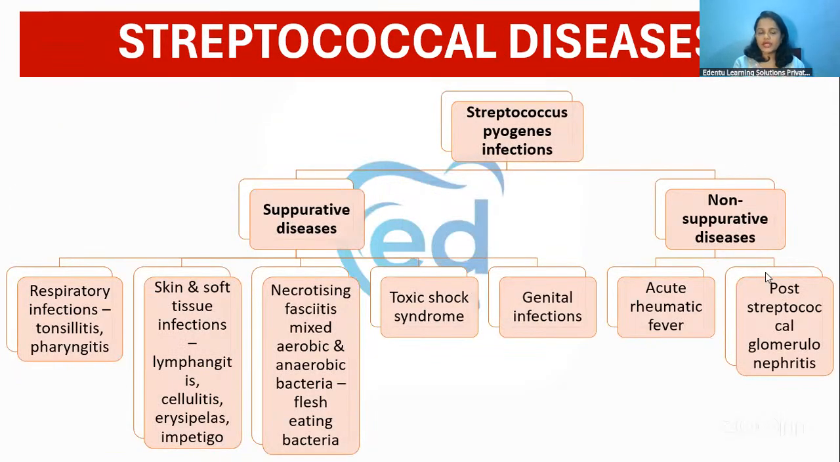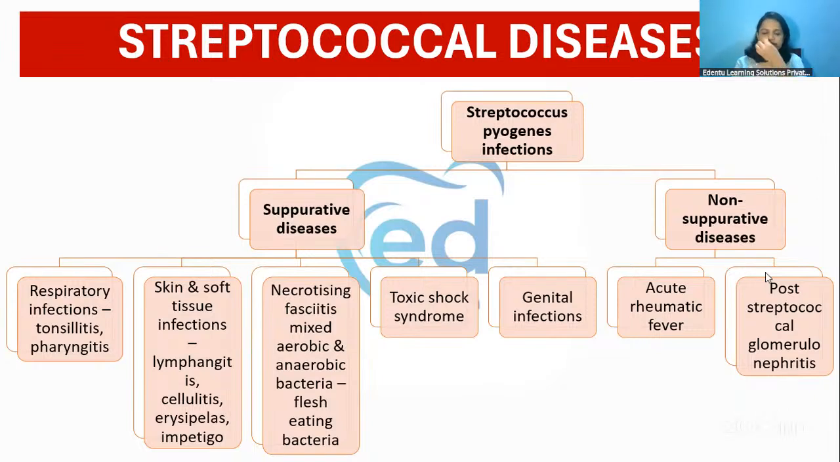Now let's look at the diseases caused by streptococcus. It can cause suppurative diseases and non-suppurative diseases. Suppurative diseases are those in which pus is formed. They include respiratory and skin infections like tonsillitis, pharyngitis, cellulitis, erysipelas, necrotizing fasciitis, toxic shock syndrome, and genital infections.